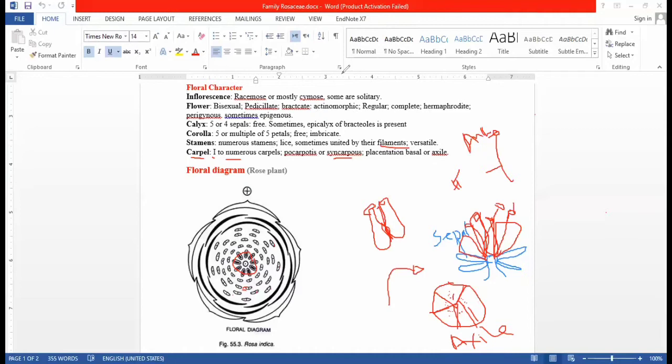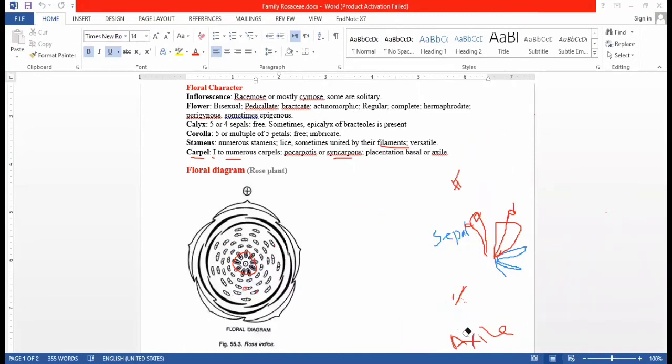So that was all about the floral characters. Now let's move to the floral diagram. This is the floral diagram.